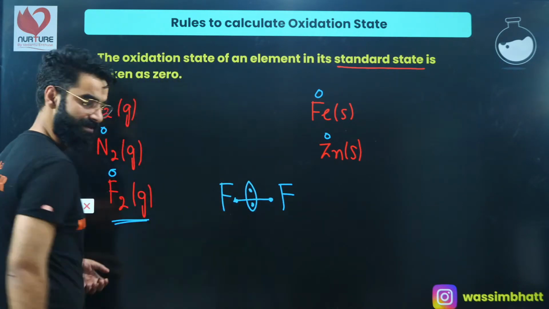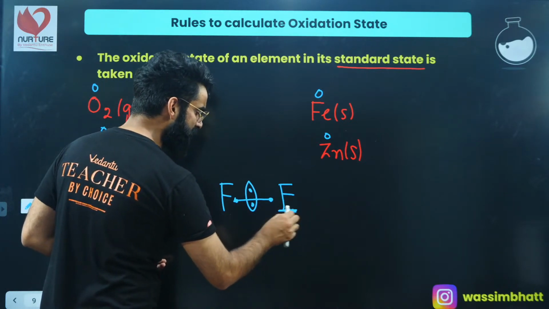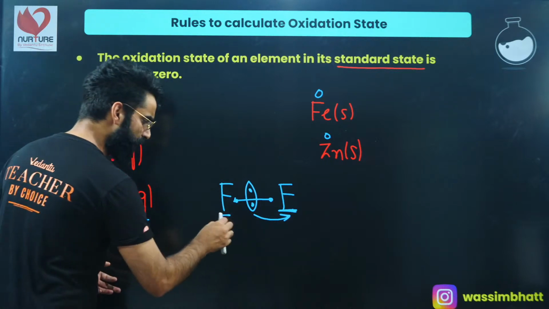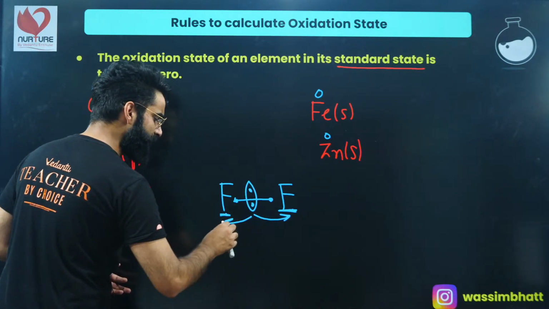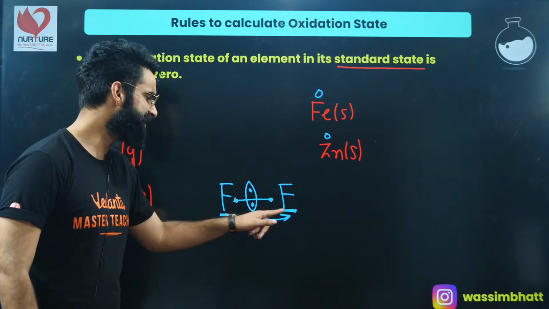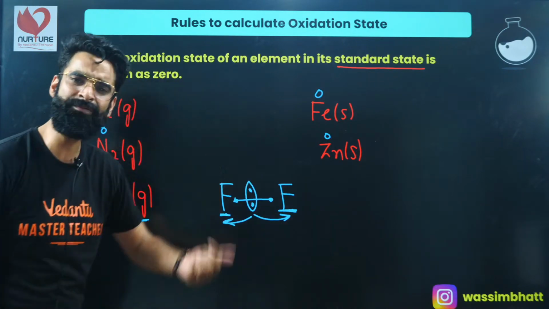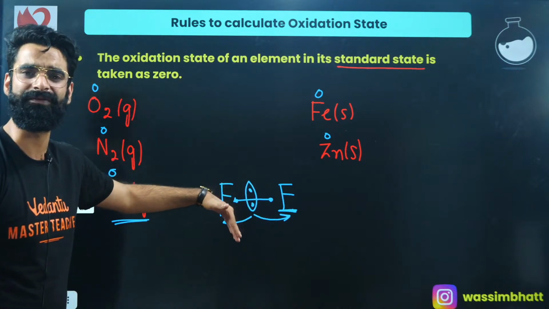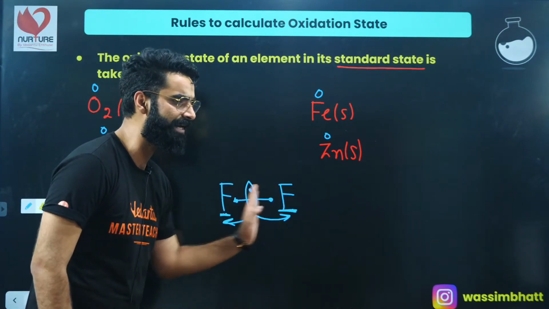Why is it going to be at the center? Because the tendency with which this fluorine attracts the bonded pair of electrons towards itself, this fluorine attracts the same bonded pair of electrons towards itself with the same tendency, right? Because on both sides you have got fluorine. Due to this, there won't be any shifting of the electron pair.